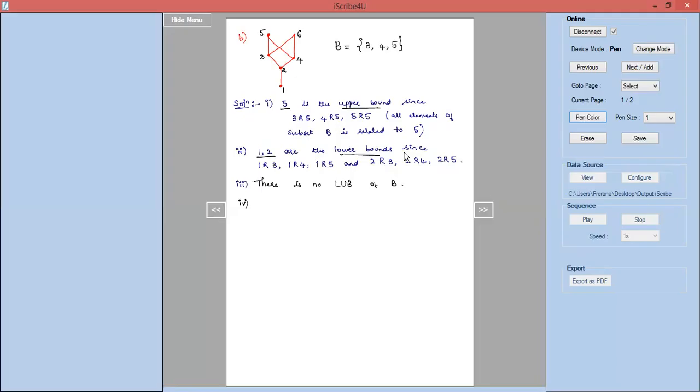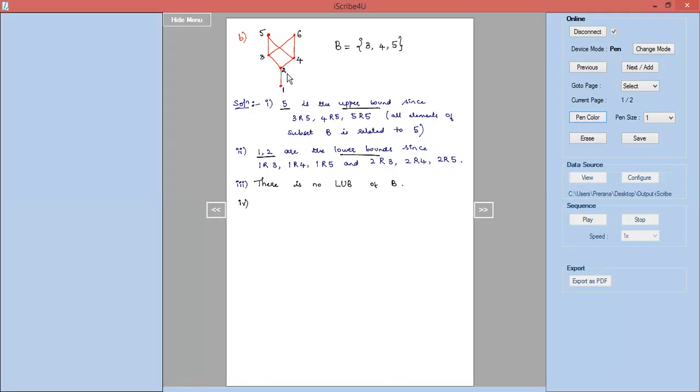So here we observe that 2 is the greatest lower bound, because another lower bound, that is 1, is related to 2. A dash related to A is the condition. A dash is the other lower bound that exists, so A dash is nothing but 1. 1 is related to 2.